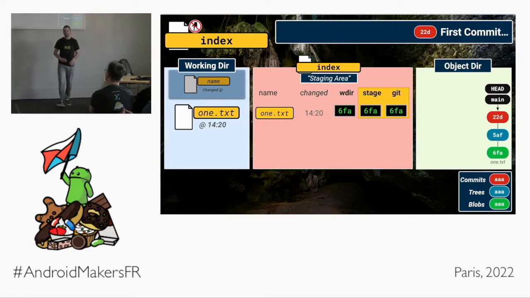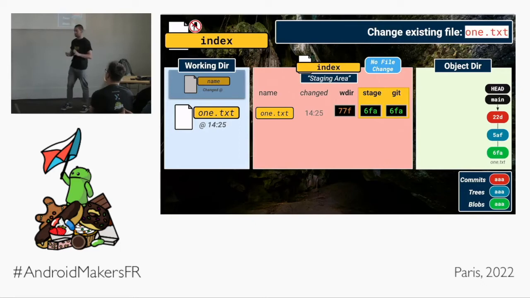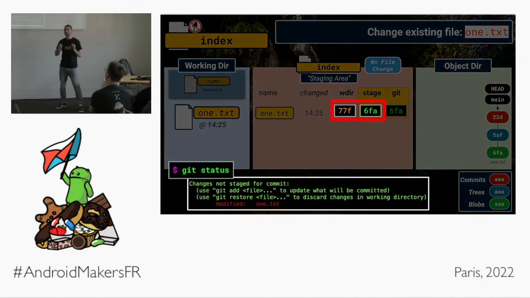Let's make some changes. If I edit file 1, just edit it, I haven't added it yet, I haven't done anything. If I use git status, in this moment Git quickly hashes the contents of 1.txt, and it's got that hash, and it goes to the index file and compares it with the information that it has in the staging area column of the index file, if you like. And then Git goes, oh no, they're different, gross, ugh. And that's how Git is able to say, oh, you've modified a thing, but you've not added it, dum-dum.